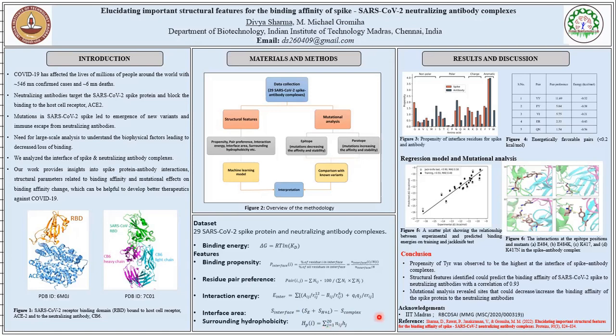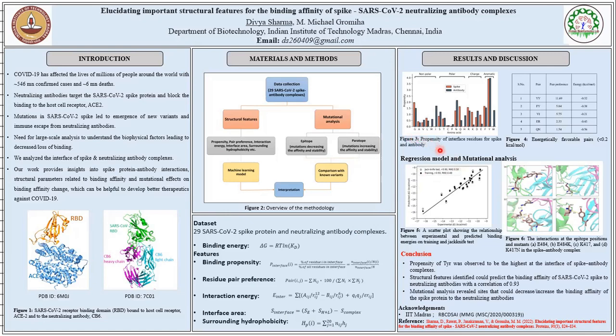For mutational analysis, we calculated the changes in binding affinity and stability using servers such as mCSM, FoldX, CUPSAT, and ProFemusic, and we combined their results to obtain the mutations that decrease or increase the binding affinity. Coming to the results,